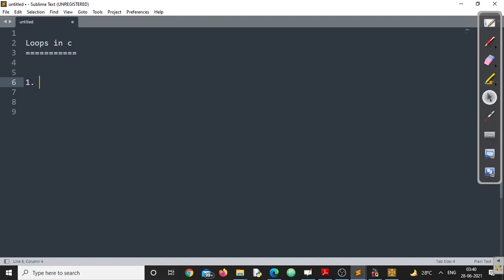Now, one thing you definitely agree with me. Loops are the statements where we can execute a group of statements, or sometimes maybe a single statement, depending on what exactly you want to execute, until the condition gives non-zero values.